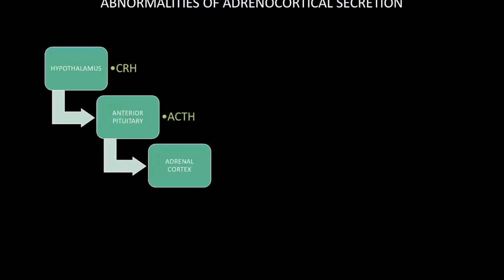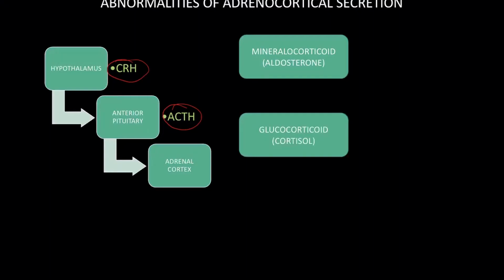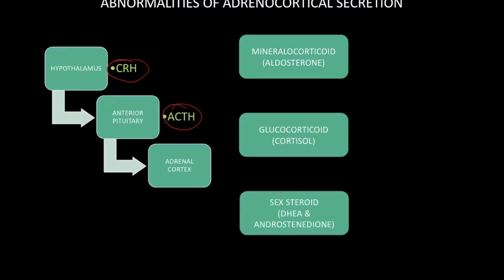We all know that the hypothalamus secretes corticotropin releasing hormone that stimulates the corticotropes of the anterior pituitary to release adrenocorticotropic hormone, or ACTH, that stimulates the adrenal cortex to secrete mineralocorticoids, mostly aldosterone, from the zona glomerulosa, glucocorticoids, or cortisol, from the zona fasciculata, and sex steroids, that is DHEA (dehydroepiandrosterone) and androstenedione, from the zona reticularis.